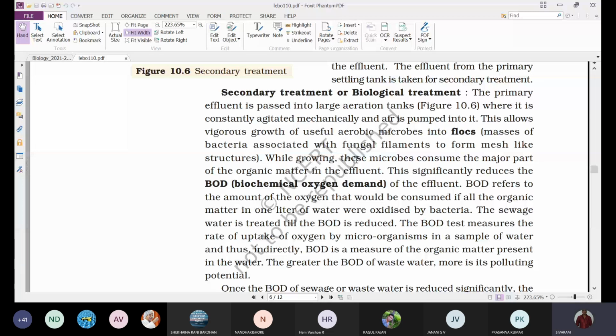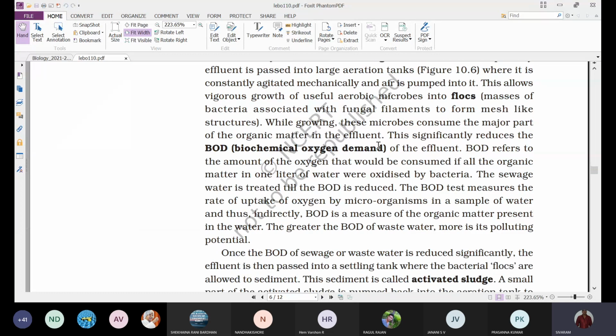If the sewage consists of less amount of organic matter, then automatically the demand for oxygen is also less, so the BOD will be reduced. So the main aim of this aerobic treatment of effluent is to reduce the BOD. That is the main purpose. So the bacteria and the fungal filaments grow vigorously by consuming the organic matter, thereby significantly reducing the BOD of the effluent.